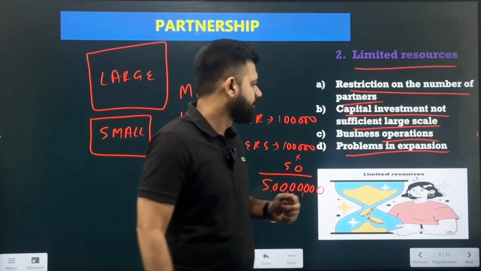This is the reason why the large scale companies can easily build up their scale on a large scale, and they also develop the business. But if you talk about the partnership, because of the limited resources they have, they are only limited up to the capital which they have in the business. So they cannot expand beyond their limits, beyond the amount which they have for the business.